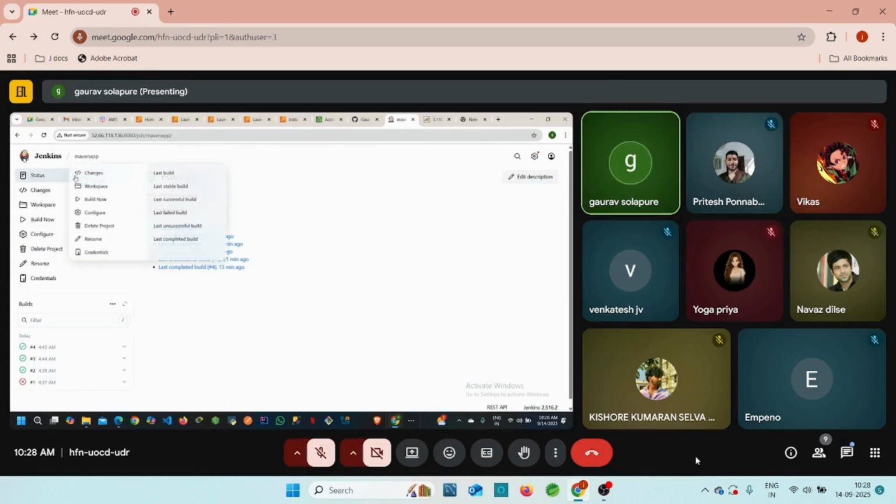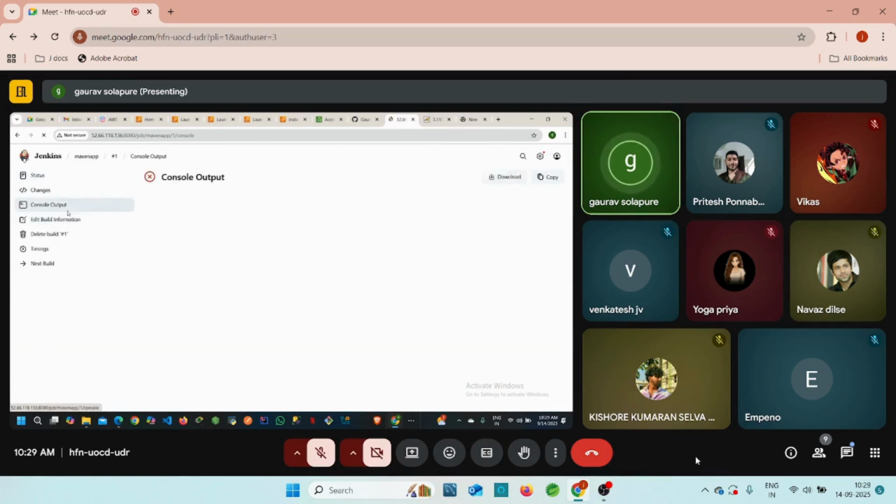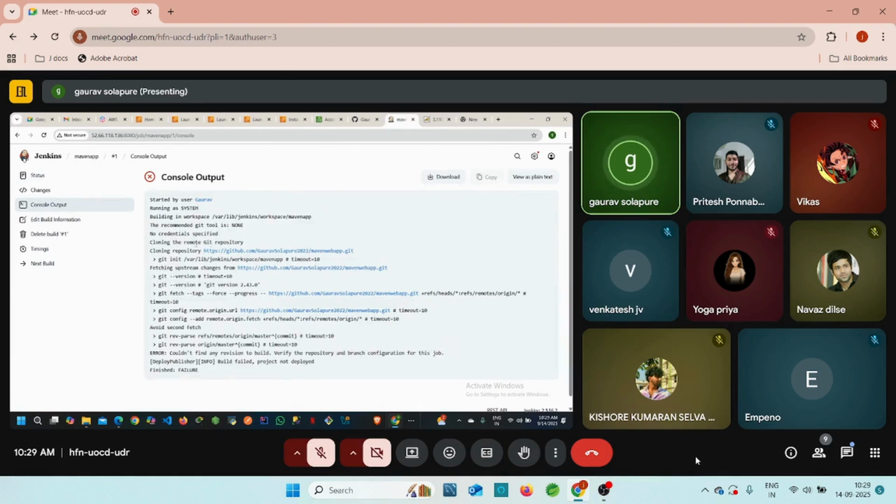But whenever you get a failed job, you need to go to the console output, and you can check what exactly is missing. And this is our developer duty. Developer should know everything about it, right? Developer should know how our application is going to integrate. And this question is going to be asked by every interviewer: how can we integrate Jenkins to GitHub and Jenkins to Tomcat?